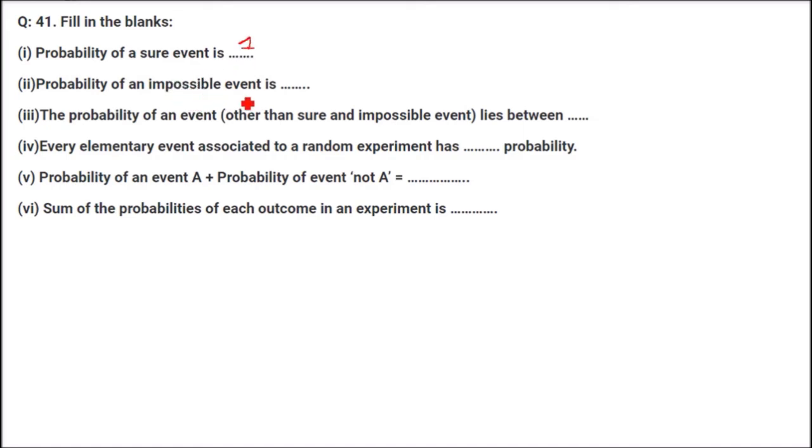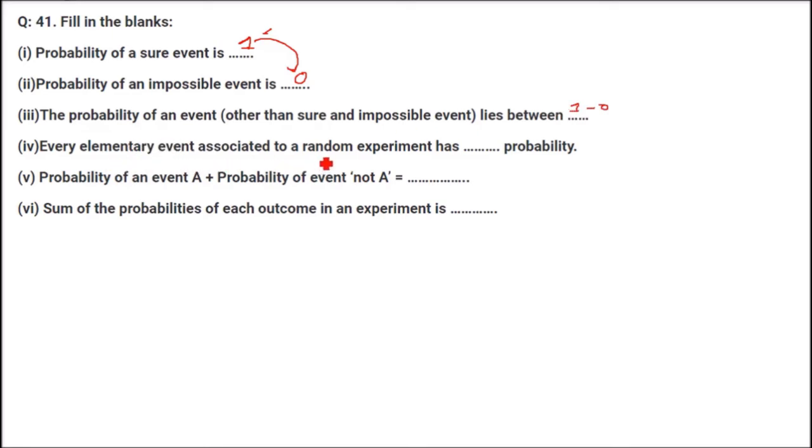Probability of an impossible event, that is an event which is not going to happen, is 0. The probability of an event other than a sure and impossible event, if the range is 1 and 0, that is, sure is 1 and impossible is 0, so it is between 0 and 1.